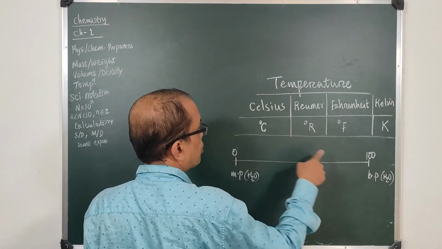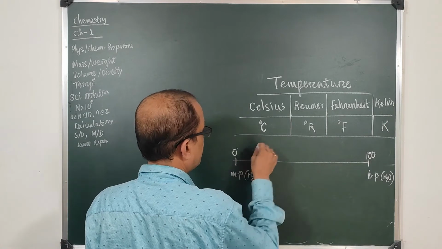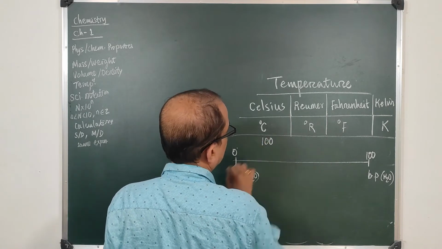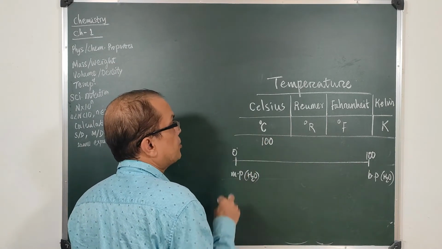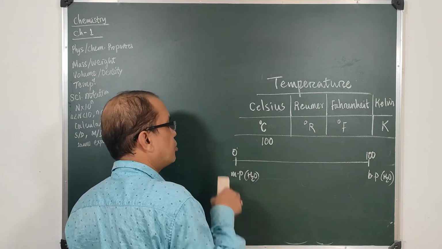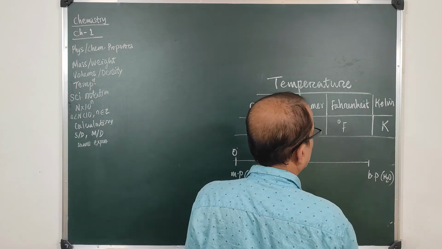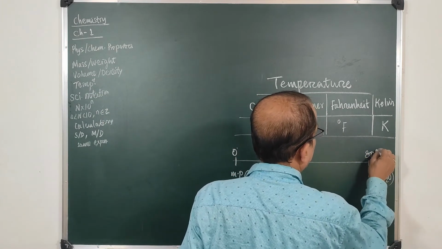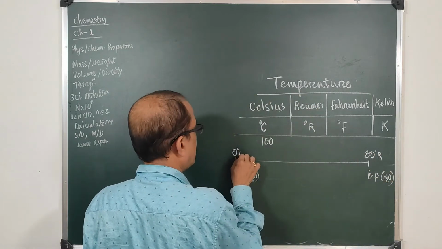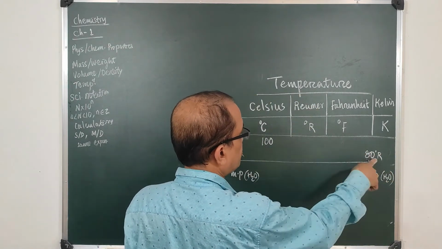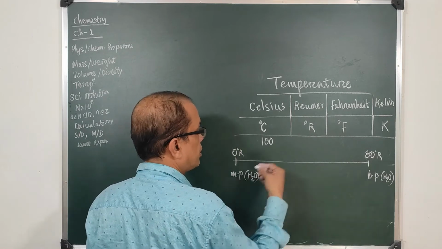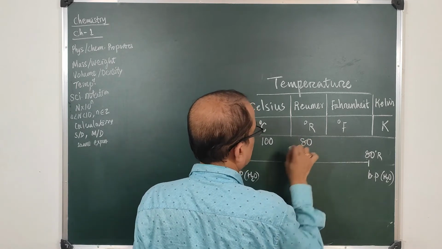So the difference between the boiling point and melting point is 100 degree. In case of Reaumur, the melting point is at 0, but the boiling point is at 80 degree R. So the difference between the two, boiling point and melting point, becomes 80 units.